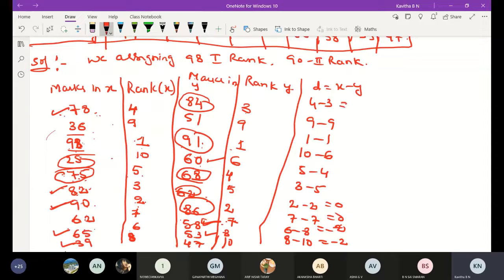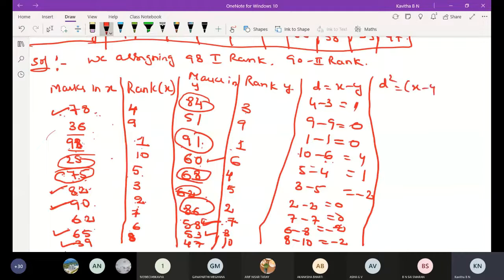Okay, here 4 minus 3 is 1, 9 minus 1 is 0, 1 minus 1 is 0, 10 minus 6 is 4, 5 minus 4 is 1, 3 minus 5 is minus 2, 2 minus 2 is 0, then 7 minus 7 is 0, 6 minus 8 is minus 2, and next is also minus 2. Then do the d square.